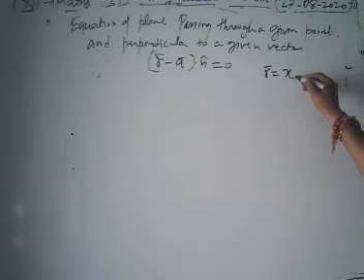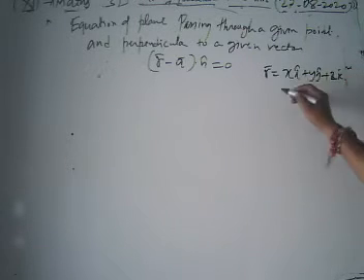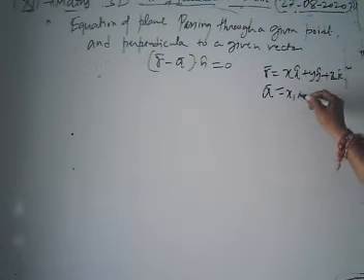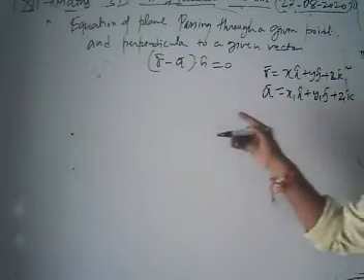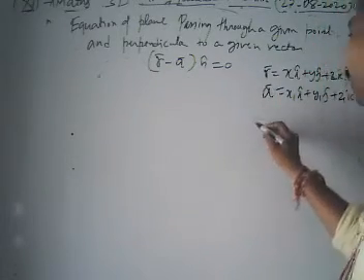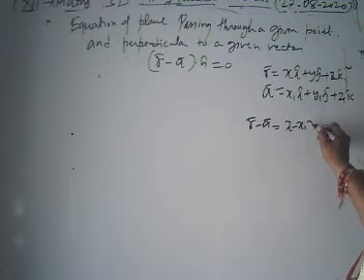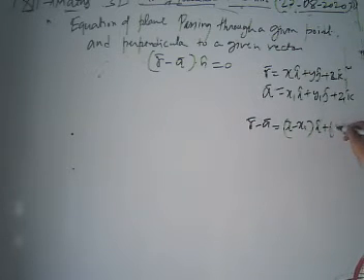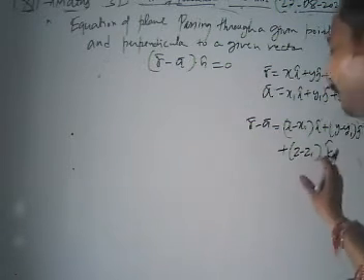R is given by x i cap plus y j cap plus z k cap. Our vector A is given by x1 i cap plus y1 j cap plus z1 k cap. Now, what about r minus a? It is given by (x minus x1) i cap plus (y minus y1) j cap plus (z minus z1) k cap. Now we have r minus a.